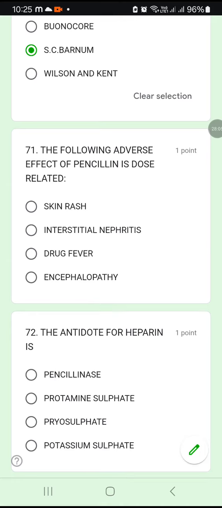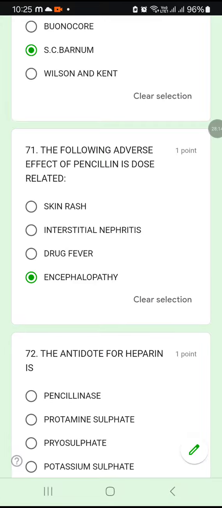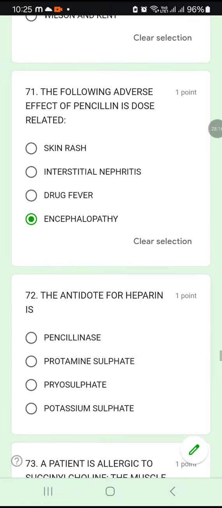So when you have penicillin, what is the one which is related to the dosage? Adverse effect. Okay, encephalopathy. If you have higher doses of penicillin, you will end up in encephalopathy. Okay, 71D.